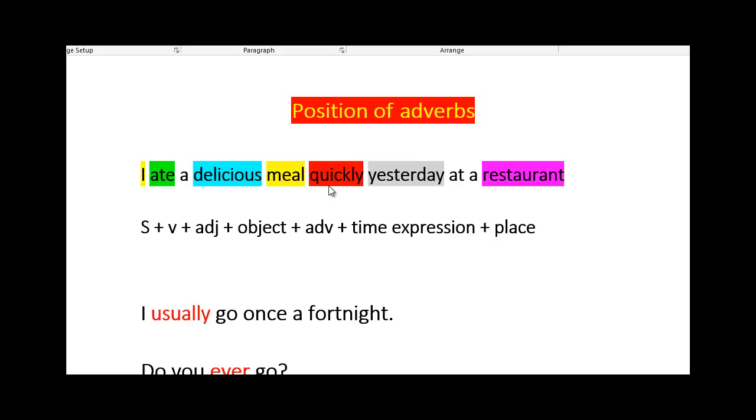Quickly is how I was eating. So I was eating quickly, I was in a hurry. So that describes a verb. So we call that adverb. Okay, so the adverb is a description of the verb. Yesterday is a time expression, and at a restaurant, that's a place where he was eating. So we can see here that the adverb came after the object, not between the object and the verb, okay, or the subject.